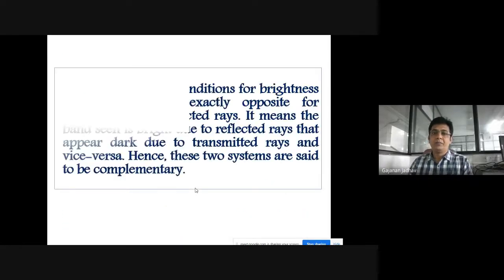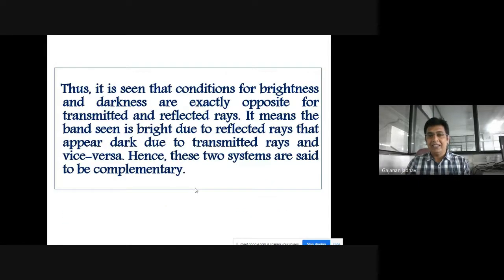So thus we can say it is seen that conditions for brightness and darkness are exactly opposite for transmitted and reflected rays. It means the band seen is bright due to the reflected rays, that appears dark due to the transmitted rays, and vice versa.